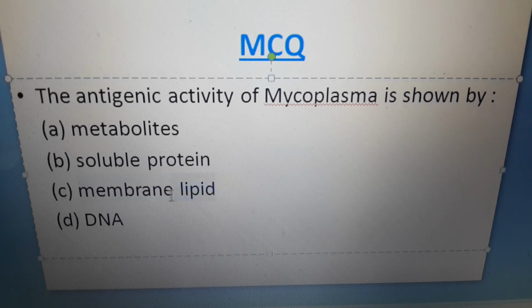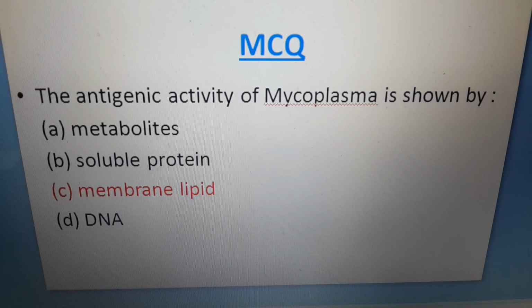Option C, that is membrane lipid, would be the correct answer, because we know that its surface membrane contains higher lipid content than other bacteria, and its antigenic activity is mainly shown by this lipid content of the membrane.